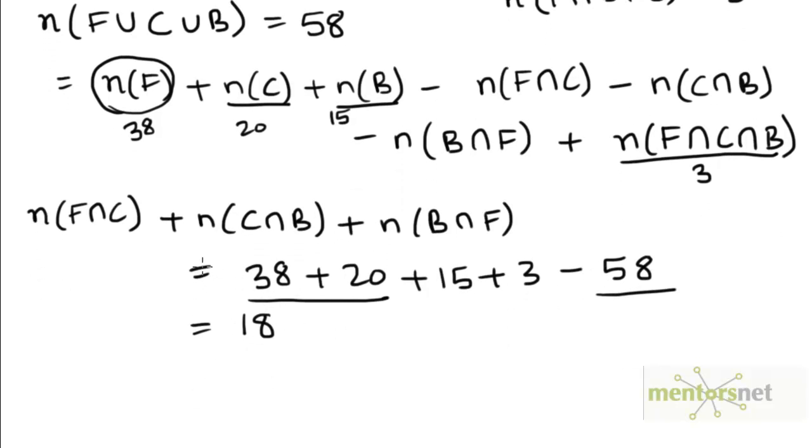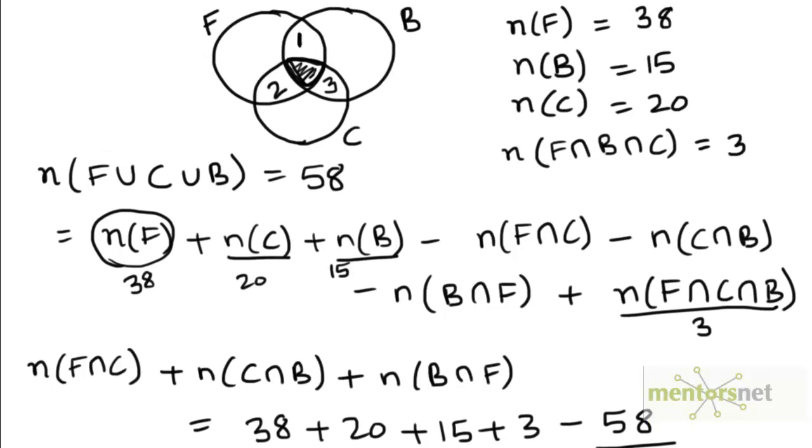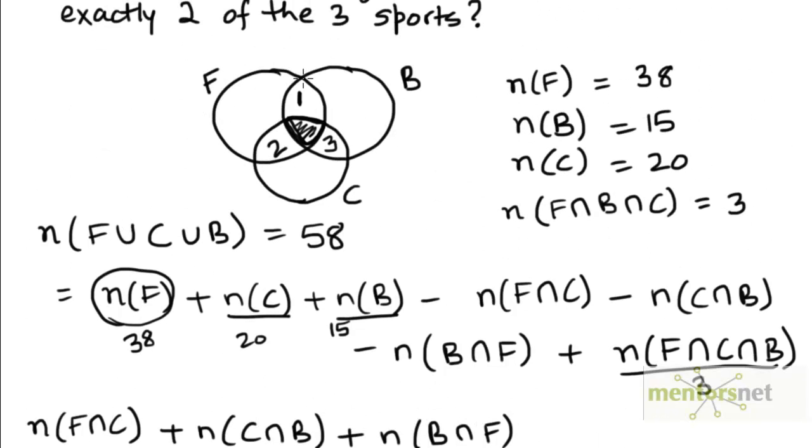So 18 is the sum of these three values, the sum of the total number of elements in this set plus this set plus this set.